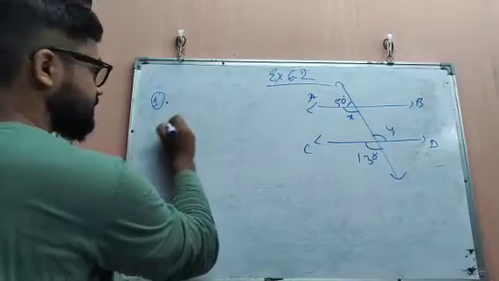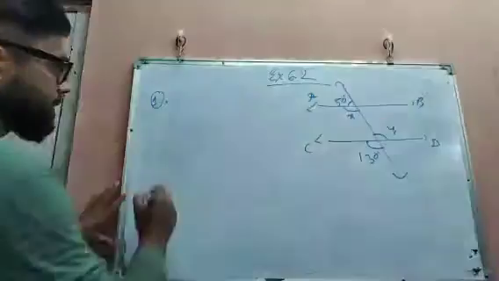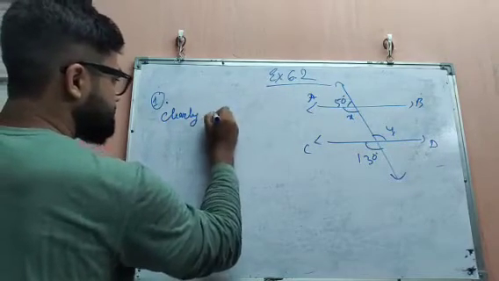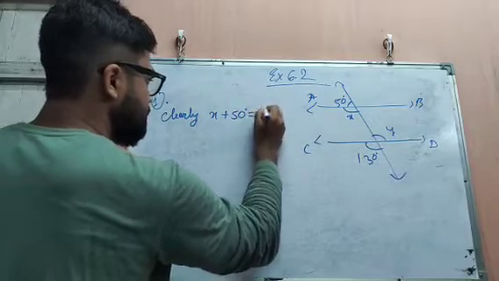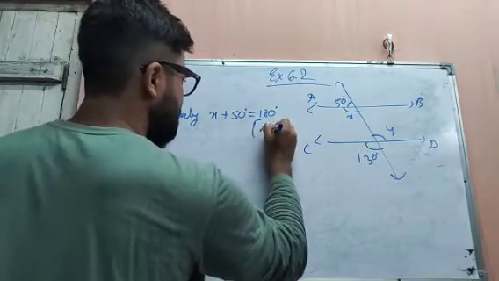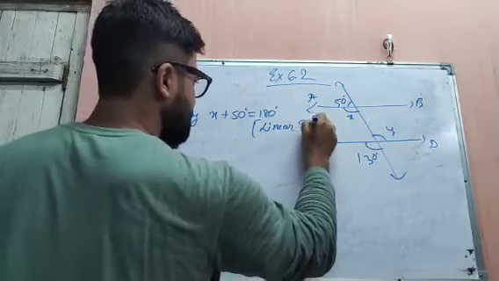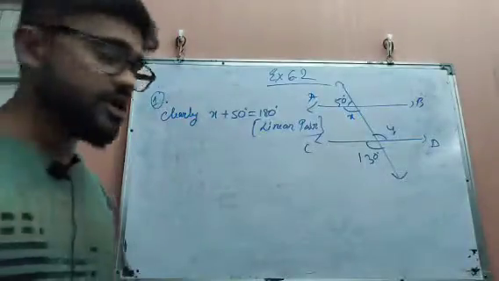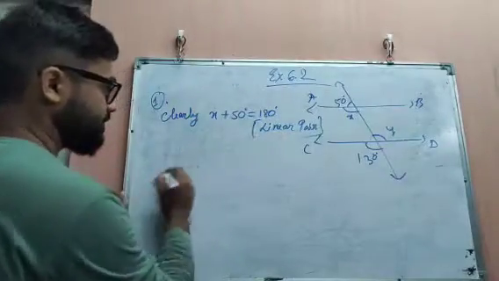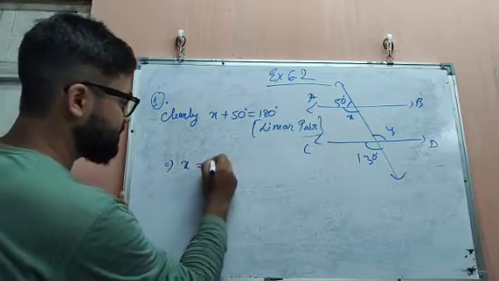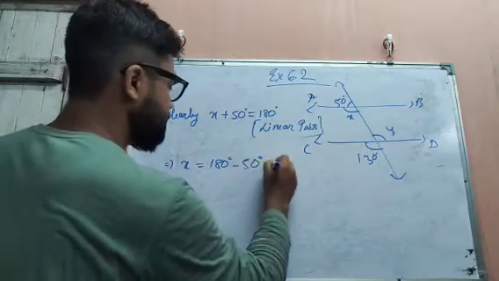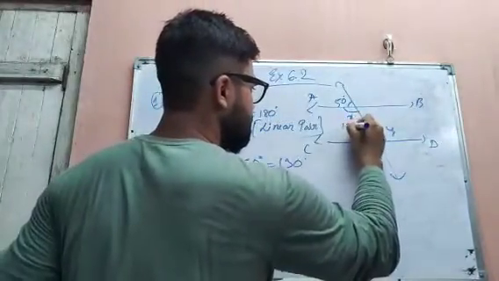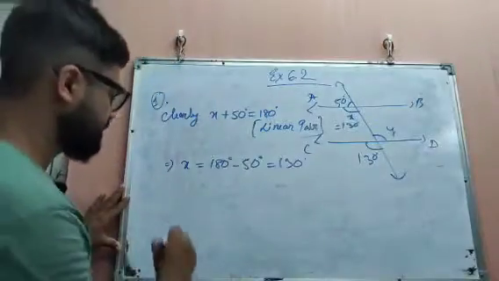First thing, clearly X plus 50 degrees equals 180 degrees, because they are forming a linear pair. From there we can find the value of X: 180 degrees minus 50 degrees equals 130 degrees. So we got the X value equal to what? 130 degrees.